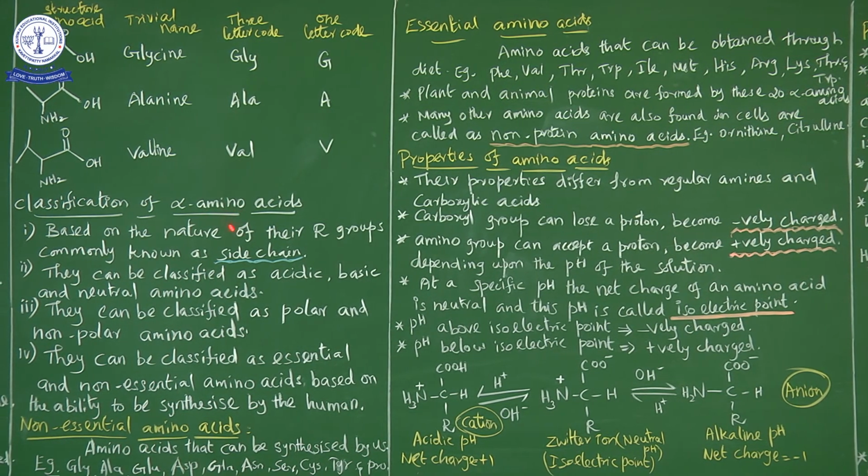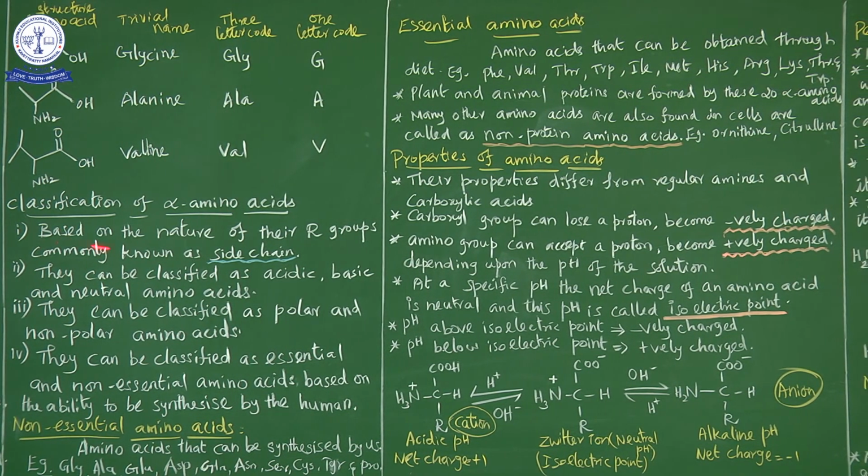So alpha amino acids can be classified into 4 types. The first is based on the nature of their R groups, that means we can classify based on the alkyl group. The second is acidic, basic and neutral amino acids. Then the third classification is polar and non-polar amino acids, and the fourth is essential and non-essential amino acids.